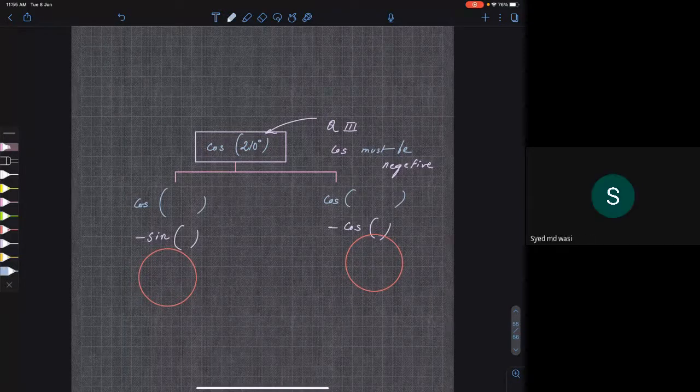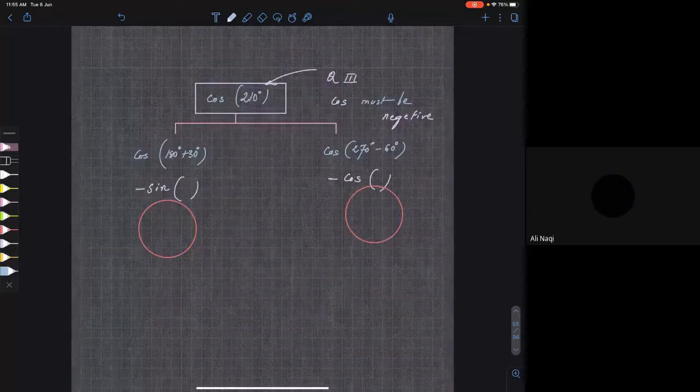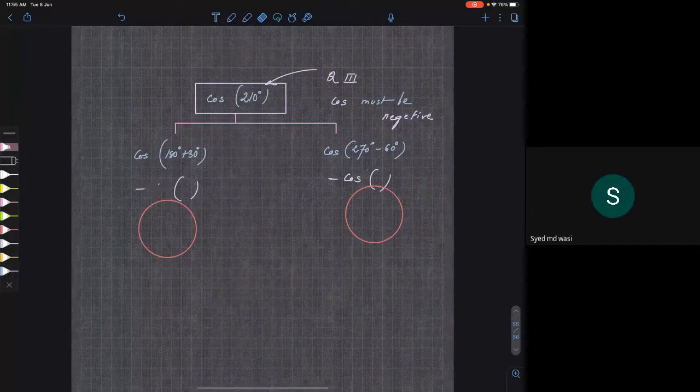180 plus 180 plus 30. Or 270 minus 60, which gives minus root 3 by 2. Okay, fine.